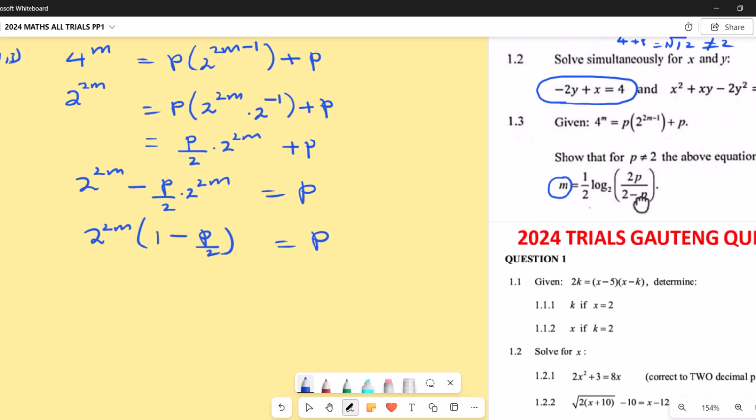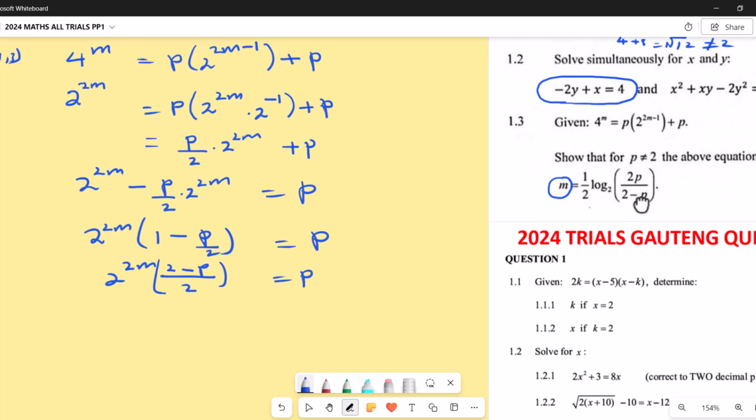Hope we are together. So now in brackets here I can put the LCD, which is 2. Here it becomes 2 minus p over 2, this into 2 to the power 2m equals to p.